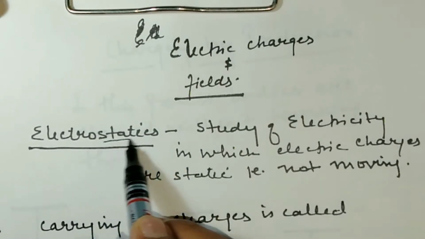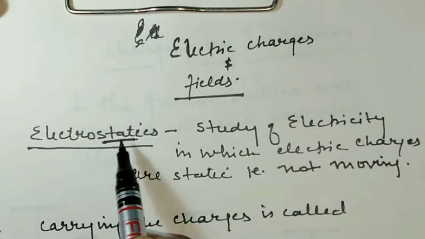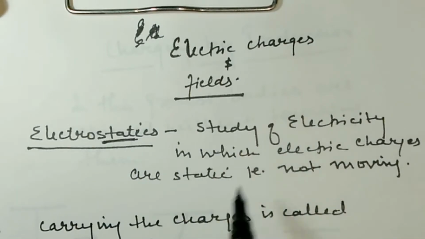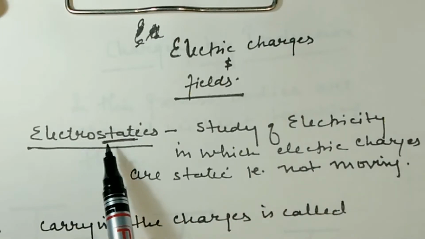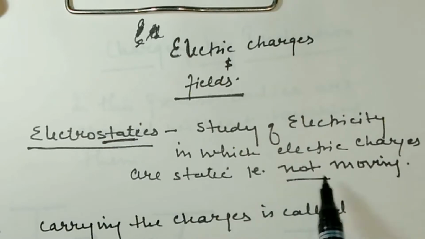Static means which is at rest. So electrostatics is a branch of physics in which we study electricity in which the electric charges are static, that is, they are not moving. Means in electrostatics we study the charges which are at rest, means they are not moving.